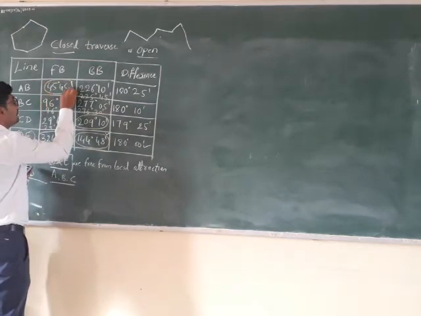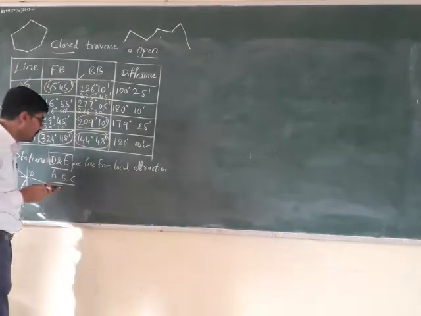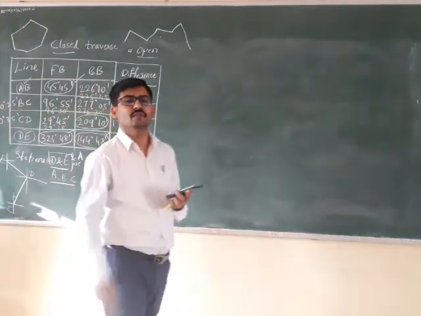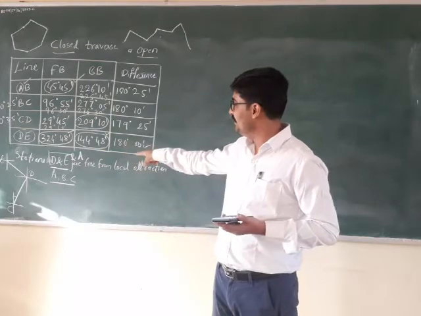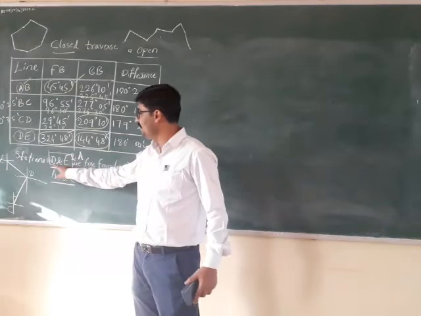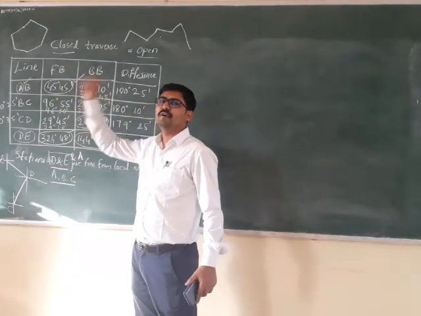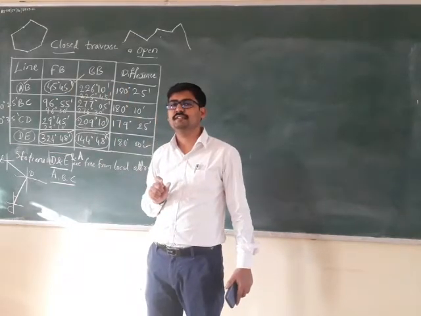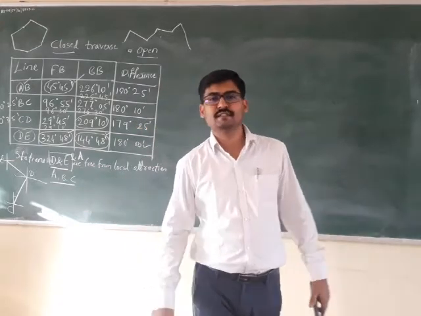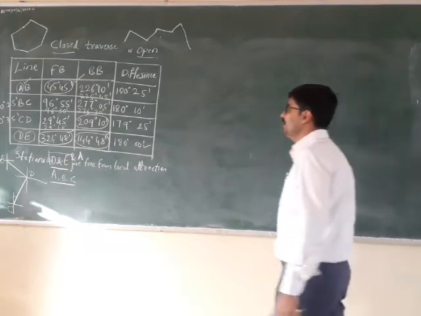Even the bearing measured from the first station, that is station A, is also correct. So not only these two, even station A is also free from local attraction. This is very important. Initially you thought that only these two stations are free from local attraction. Now when you got the right bearing for the first station, it is understood that even station A doesn't have any local attraction. So station A is free from local attraction. This is what you need to understand.